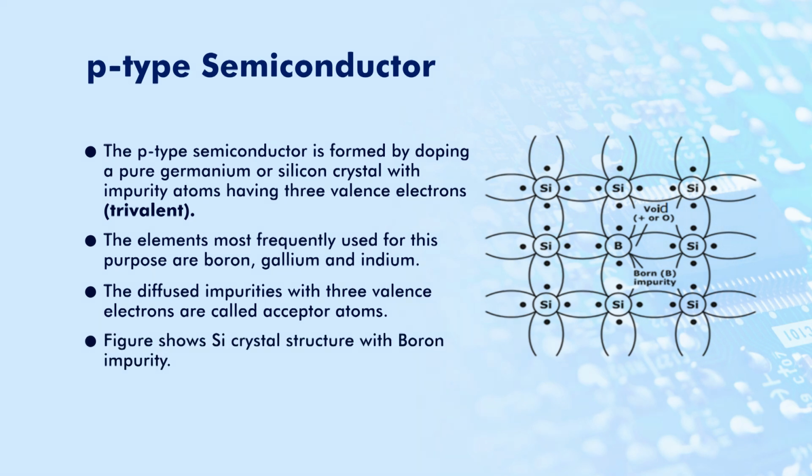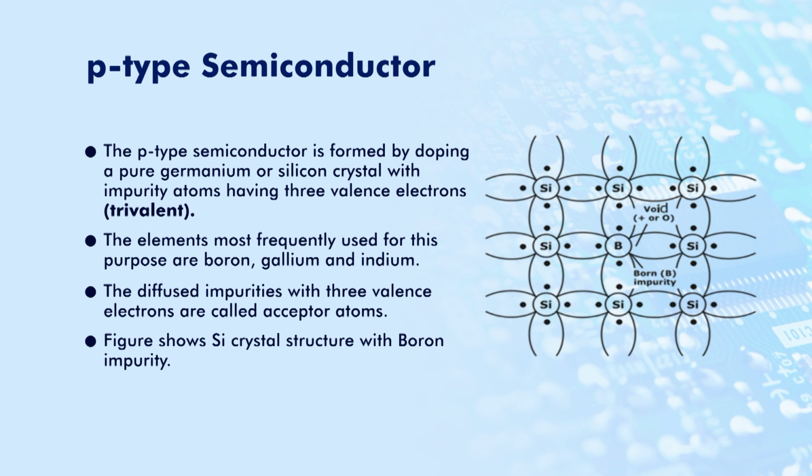So, let us take an example of a p-type semiconductor. This figure shows a silicon crystal structure with boron impurity. Here we can see that there is a silicon structure and boron is added to this structure. Now, what happens here? The boron has 3 electrons in the outermost shell.